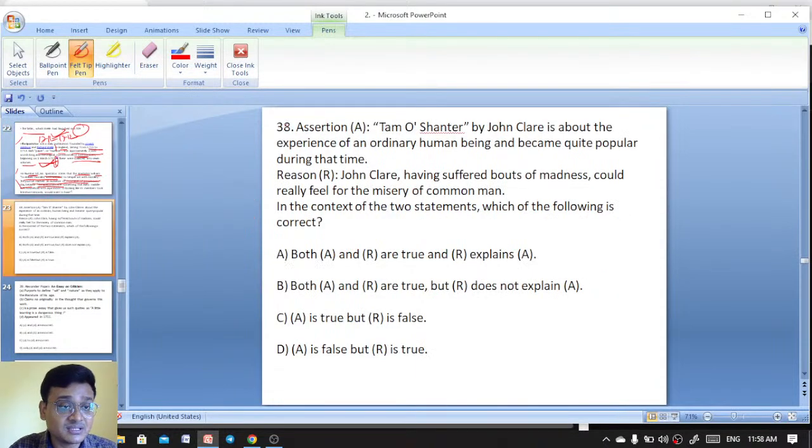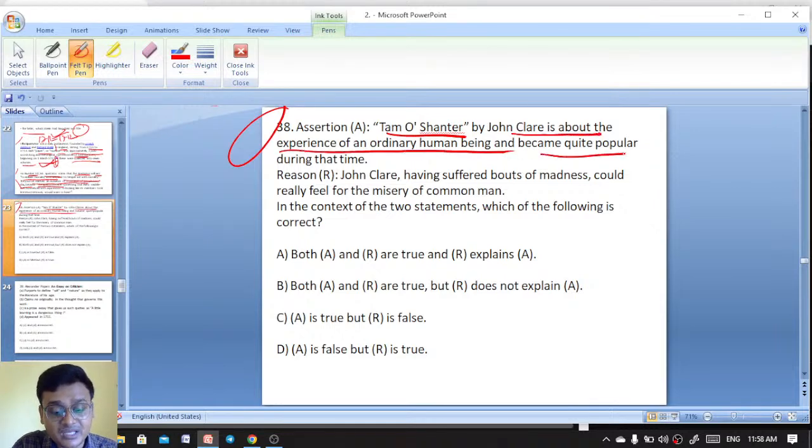And here are the assertion-reason questions. The Sahoo Center by John Clare is about the experience of an ordinary human being and became quite popular during that time.